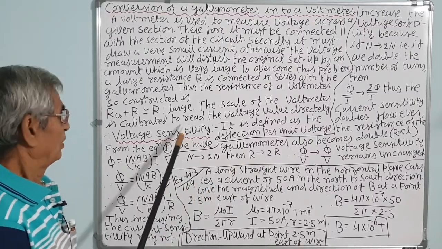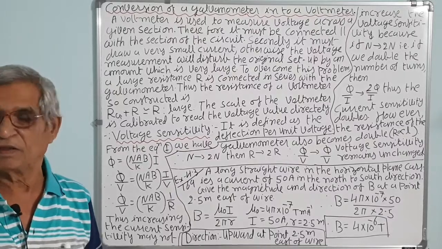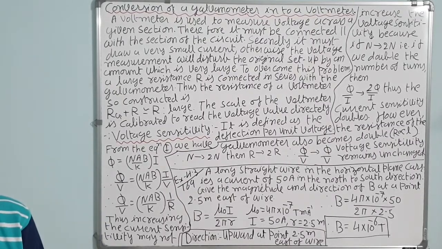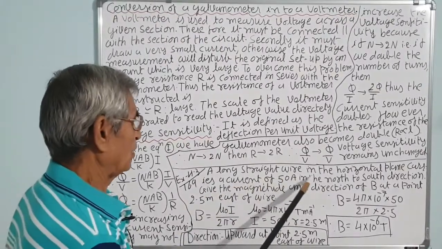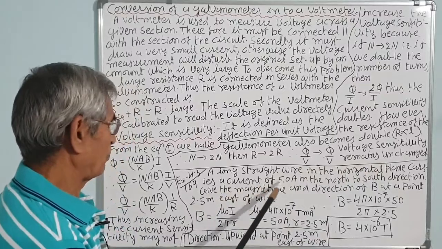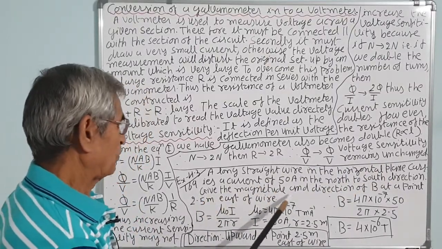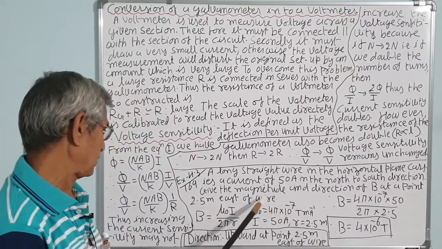The circuit diagram is given in the earlier figure, that is, with the ammeter, conversion of a shunted galvanometer, that is ammeter, and the voltmeter. Correct. A long straight wire in the horizontal plane carries a current of 50 ampere in the north to south direction. Give the magnitude and the direction of magnetic field at a point 2.5 meter east.